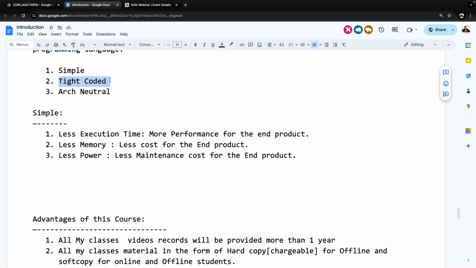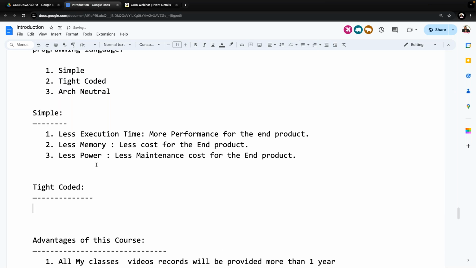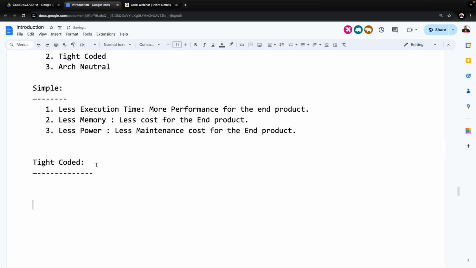Now tell me, tight coded programming language. Tight coded programming language, that is the second one. What is the meaning of this tight coded? We are going to understand it clearly.